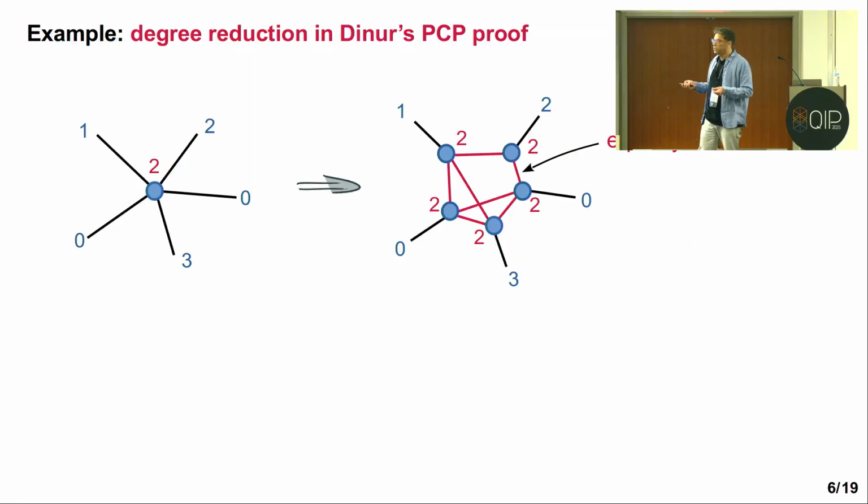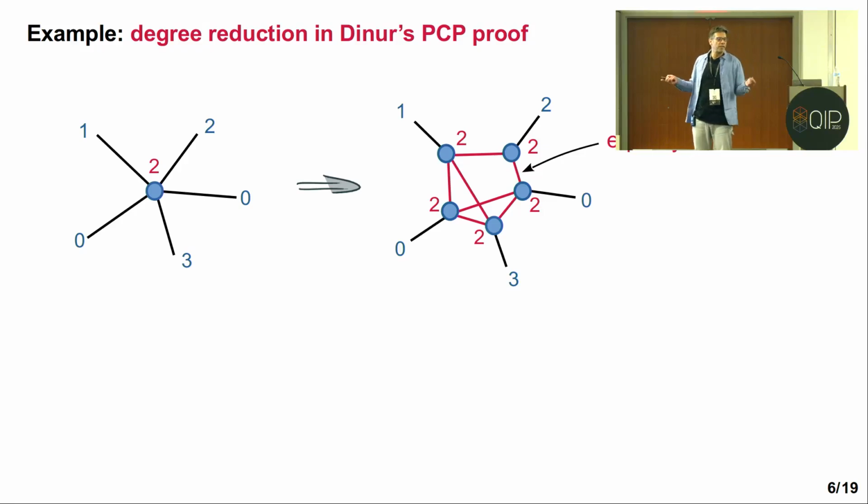So, to give you an example where this thing comes about, for example, in trying to prove the PCP, look at a simple step in Dinur's PCP proof. This is called degree reduction, where we have one vertex with a lot of edges coming into it. Every edge encodes some sort of a constraint, and we want to replace it with a cloud of variables, which all should be the same, and there should be some equality constraints between them.